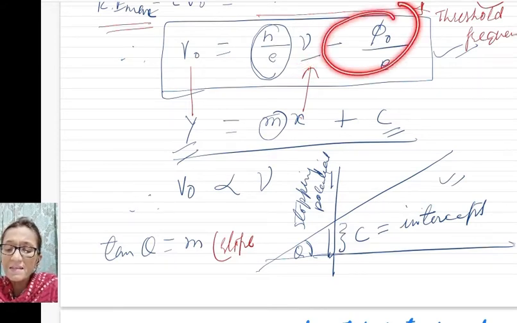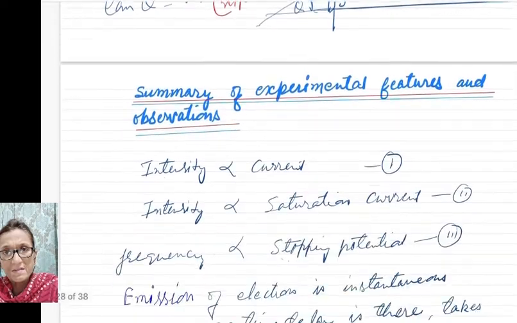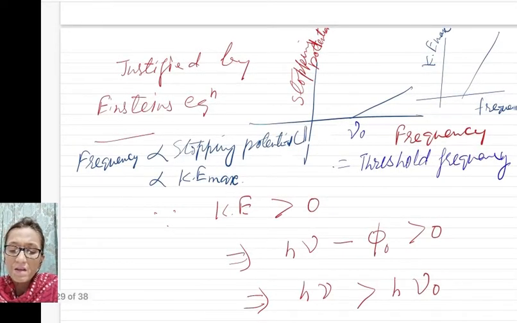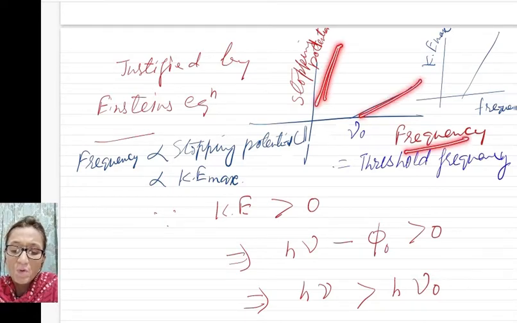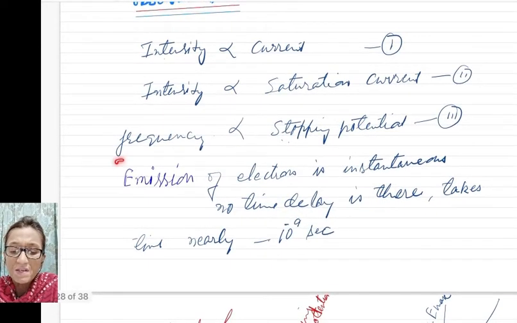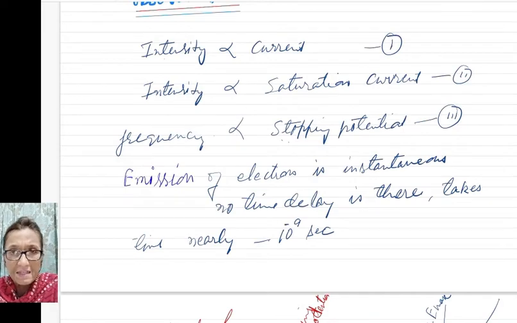But here the intercept is negative, so the cut will be along the negative y axis. So here you have a graph. You can see the frequency versus stopping potential graph is a straight line, and this observation is explained by this Einstein equation.